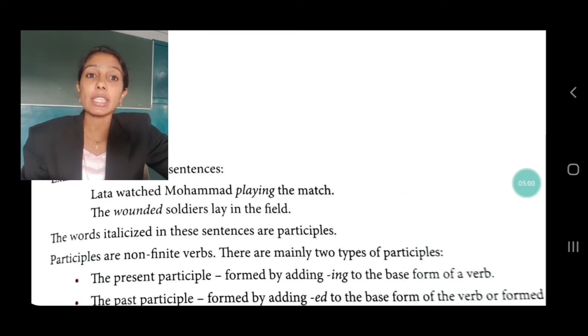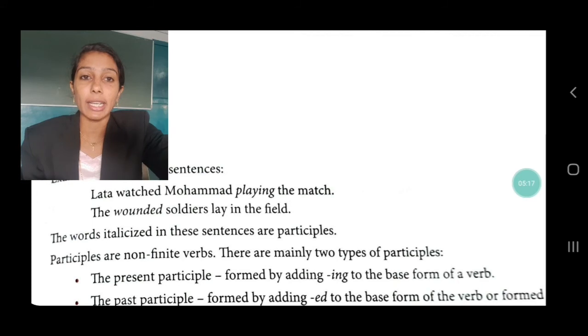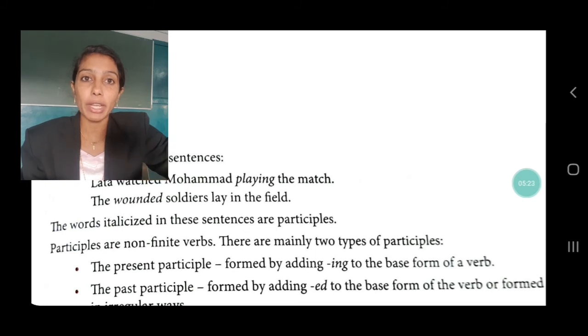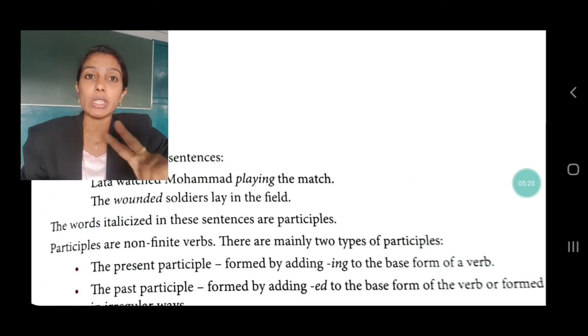Now the next sentence, the wounded soldiers. See, wounded, it is a past verb, isn't it? Past tense. So it is the past participle, formed by adding ed to the base form of the verb or formed in irregular ways. Is that clear? So participle can be of two types. In non-finite verbs, the participle can be used in two ways.